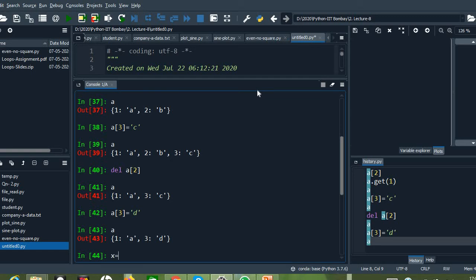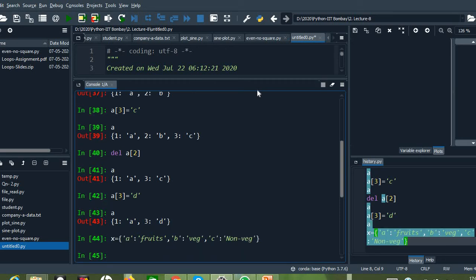Let me take x equals to, the key let me take it as A colon, let us take fruits, comma, another value B colon, vegetables, comma, another value colon, non-veg, right?